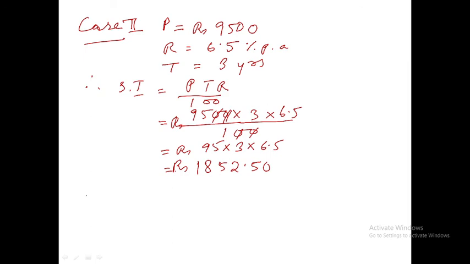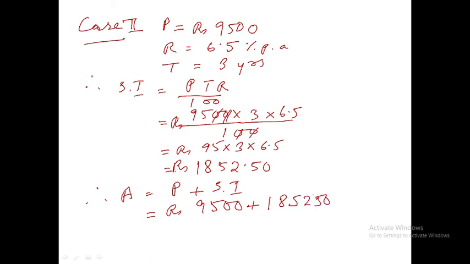Therefore amount equals principal plus simple interest, equals rupees 9,500 plus 1,852.50. If we add here, this decimal point is there, remember.